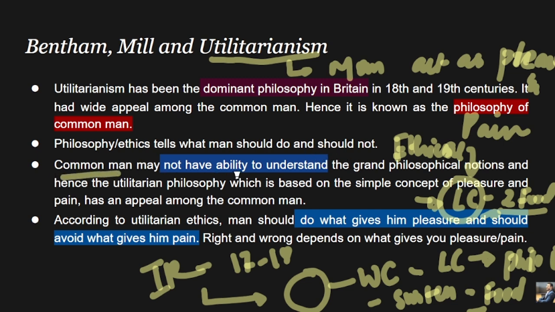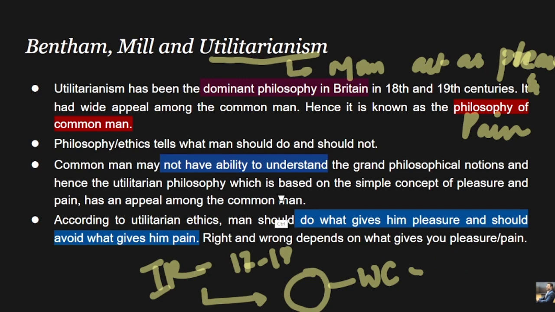Common man may not have the ability to understand the grand philosophical notion, and hence the utilitarian philosophy, which is based on the simple concept of pleasure and pain, has an appeal among the common man, right? So what is the idea here is that the philosopher propounded the idea that the common man or the labor class, they basically work on the principle of pleasure and pain, right? Two P's, pleasure and pain.